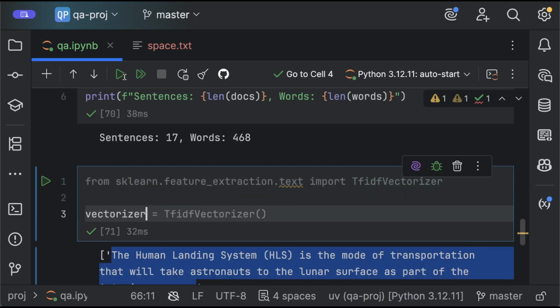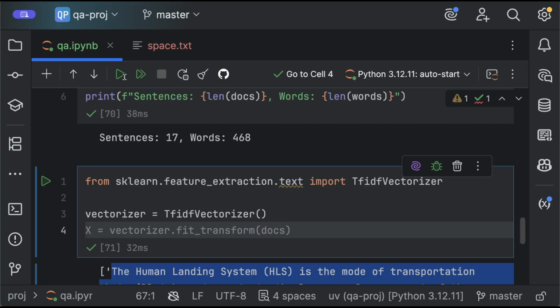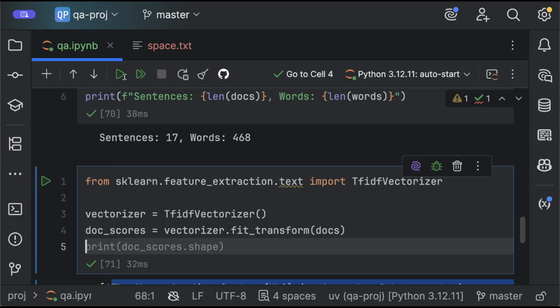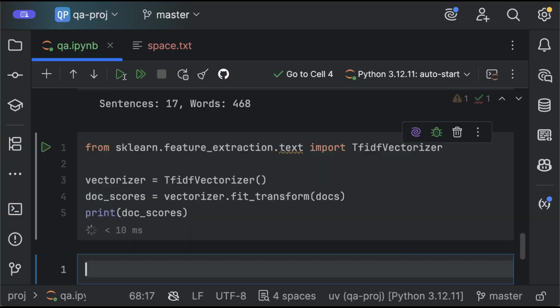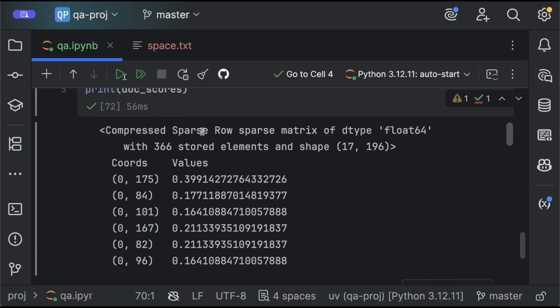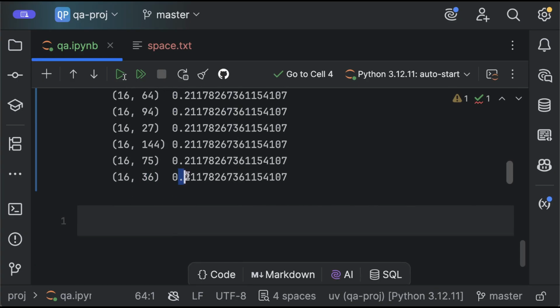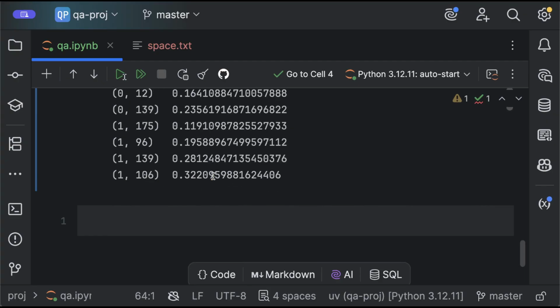All right, so let's use it. So instantiate it. I will create a variable doc scores, and then we just do vectorizer fit transform document. So here we're going to have our scores. This is a sparse matrix, and then you have the index of the sentence, so the first sentence, the index of the word in the vocabulary, and this is the score of that word in that sentence. The same for the second one, all the way to the last sentence, the last word. And this is the score for the last word in the whole document.